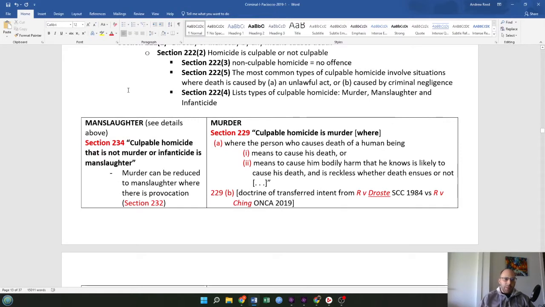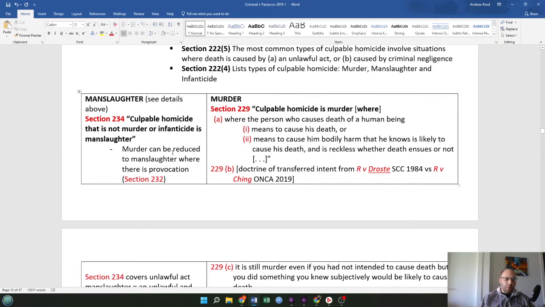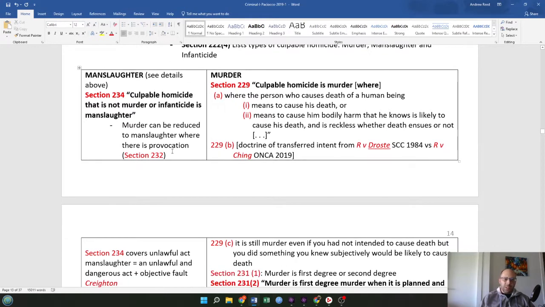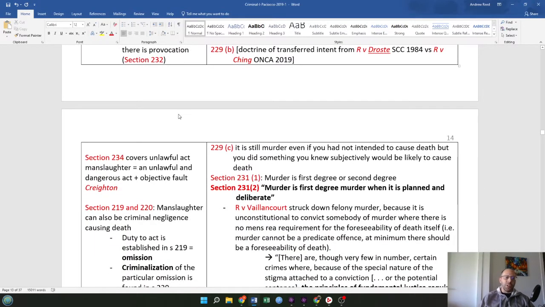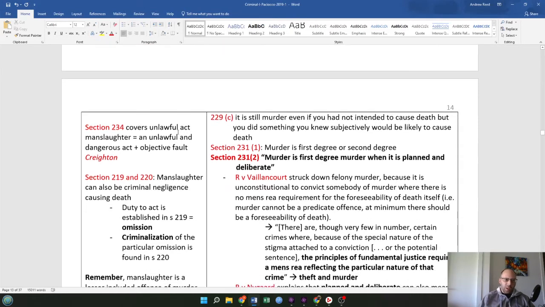Okay, let's talk about manslaughter, and we're going to be moving down the left column until that's complete and then going to the right column. With manslaughter, section 234, culpable homicide that is not murder or infanticide is manslaughter. Murder can be reduced to manslaughter where there is provocation from section 232. Section 234 covers unlawful act manslaughter, where there is an unlawful and dangerous act plus objective fault from the Creighton case.